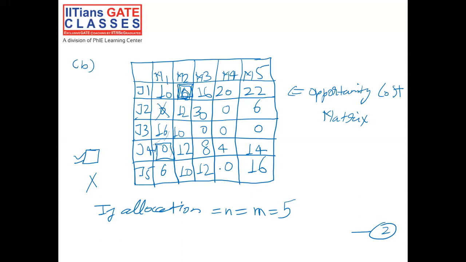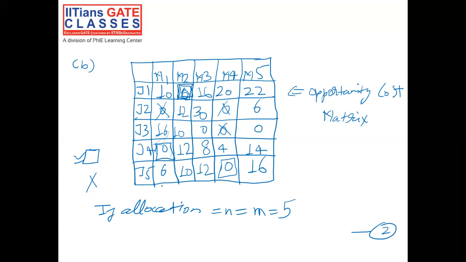Yes, there is one zero present. So allocate this one zero and try to cross all the other zeros present in the corresponding row or column. In the row, no other zero is present, but in the column, two zeros are present. So I am crossing these zeros because we already have one allocation for machine 4 now. Now rows are done. Now travel column wise.